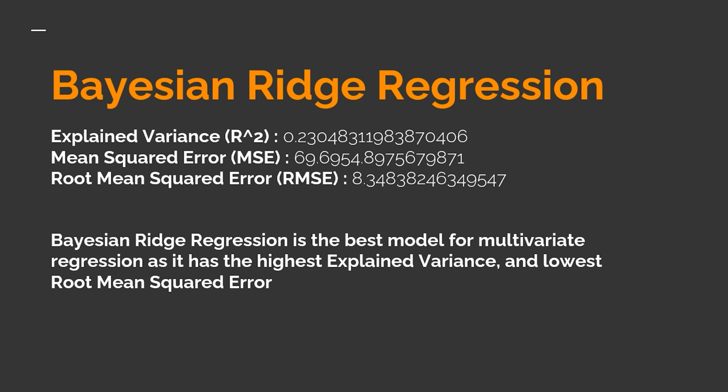Conclusion: the Bayesian ridge regression is the best multivariate regression model as it has the best explained variance and root mean squared error. Next, we shall determine the importance of the predictors by plotting their coefficients from our regression model.